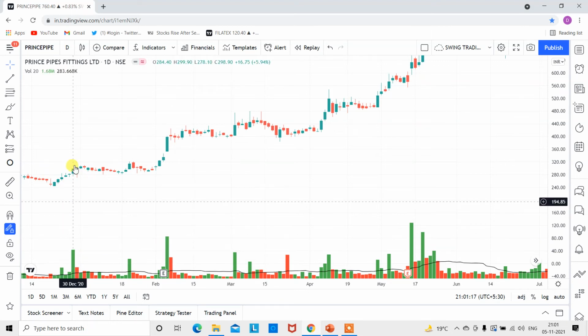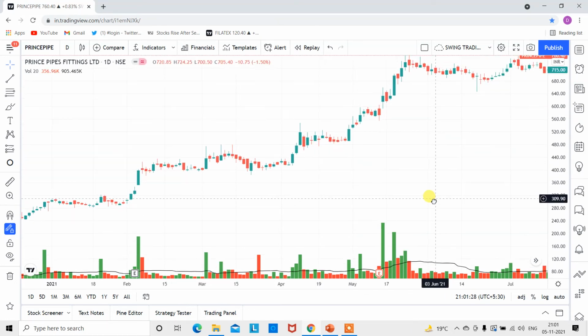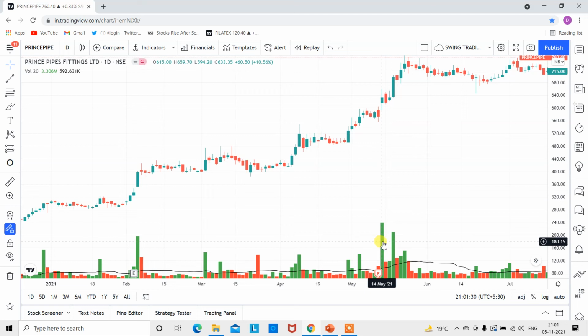What does it mean? So here is also a buyer, but there is no impulsive movement in price. There is a 5% kind of movement, but here the price movement is very much higher than this volume line. But look at here guys, this candle. This is much bigger than this candle, but what is the movement in price? It's 10%. This candle itself is giving you 18% kind of movement, but this volume bar is giving you another 10%.